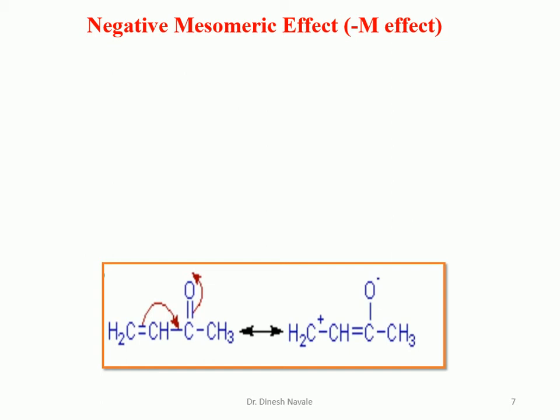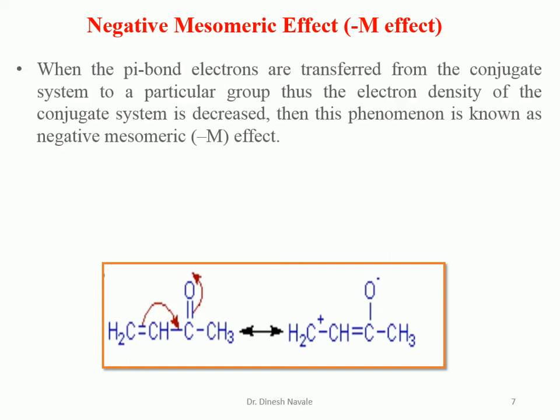Now, what is the minus M effect, which is also called the negative mesomeric effect? When the pi bond electrons are transferred from the conjugated system to a particular group, that is, a transfer of electrons towards the group through the conjugated system, this phenomenon is called the negative mesomeric effect. In this case we observe the carbonyl group, so electrons are transferred towards this oxygen, towards this group, so that's why it is a minus M. We are going to see all these structures.